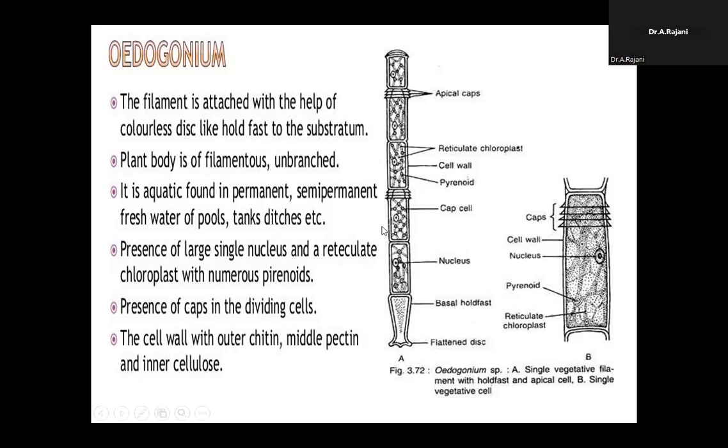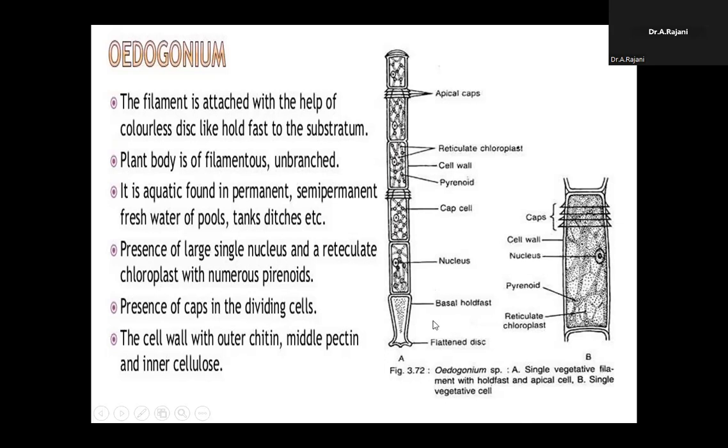The next part is the apical cell. The upper cell is called the apical cell and the lower or basal cell is called the holdfast. The holdfast attaches to the substratum.